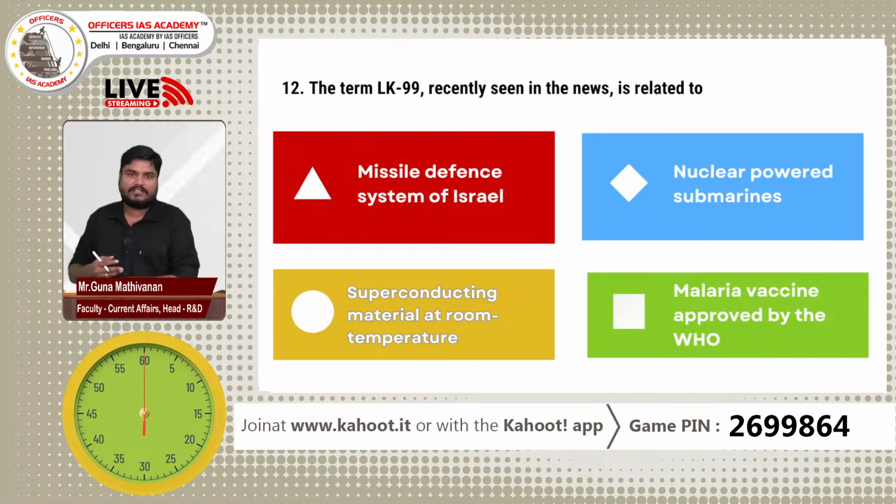But now South Korean scientists have claimed that they have developed a material which is exhibiting superconductivity at room temperature, right? And it can achieve that even at 100 degrees Celsius. That is the beauty. So even in extreme high temperatures, we can achieve superconductivity, is what they are claiming. I hope it becomes commercialized and we can save a lot of energy. So the answer option is C.